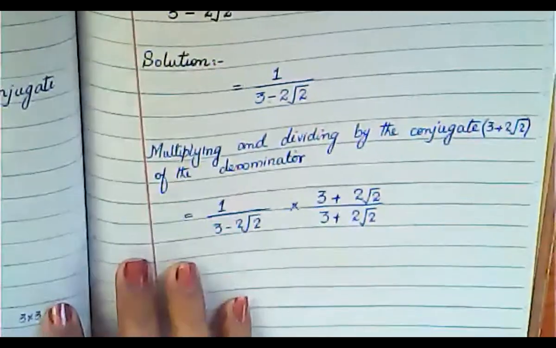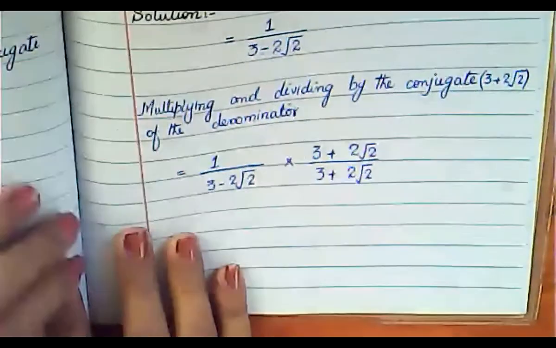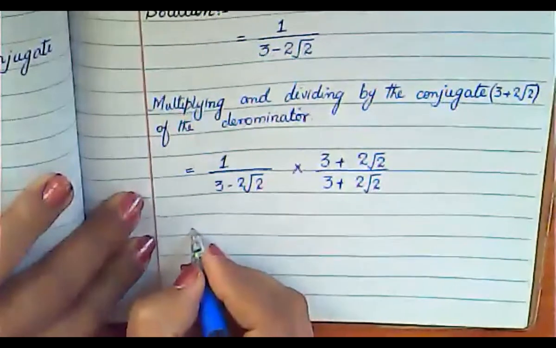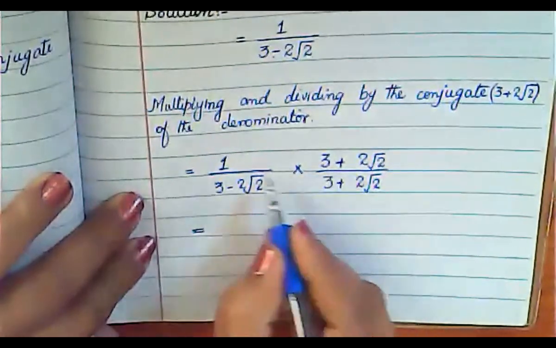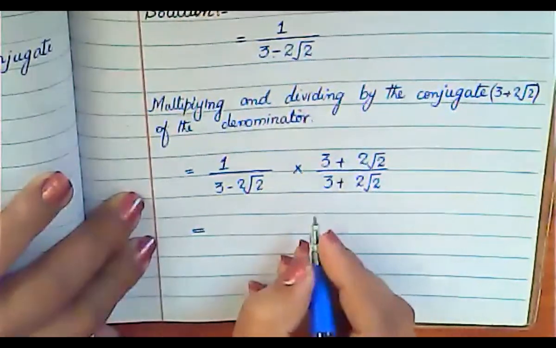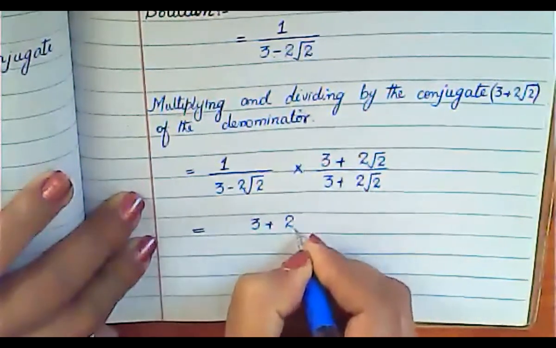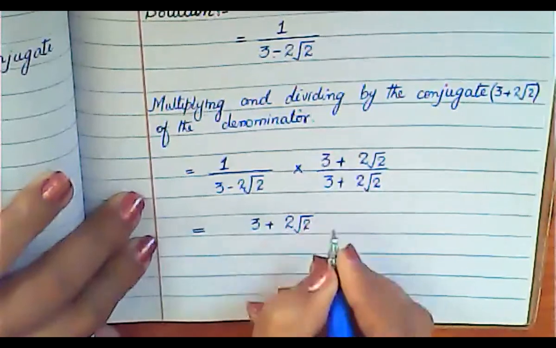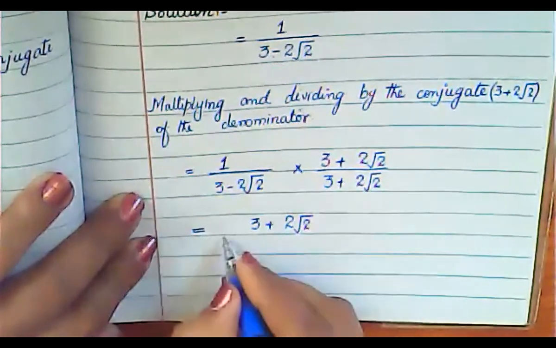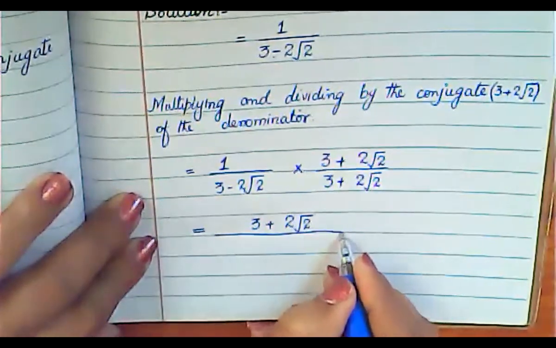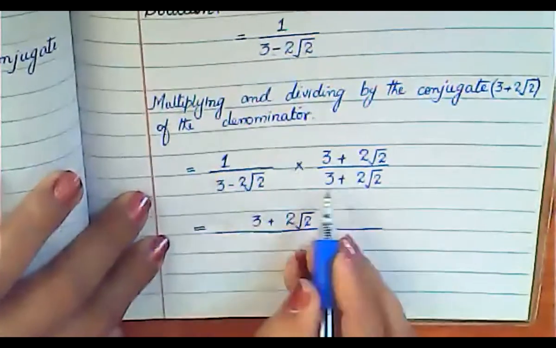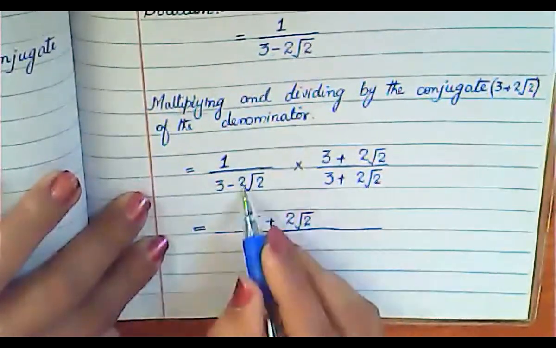So simply you will multiply them together. Numerator with numerator: 1 multiplied by 3 plus 2 under root 2 will be 3 plus 2 under root 2. This is your numerator. Now in the denominator you multiply these two terms.